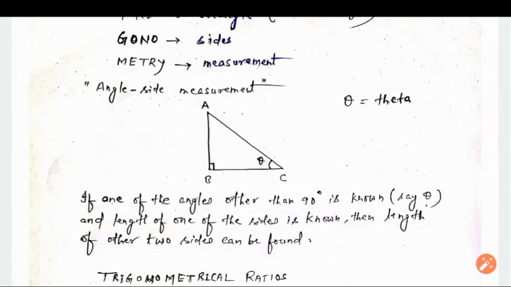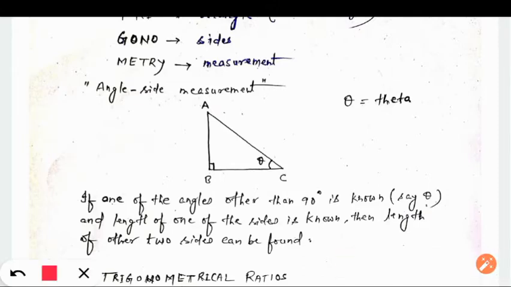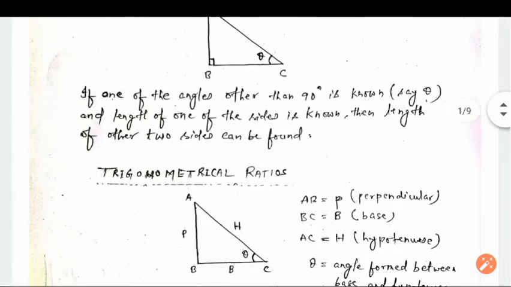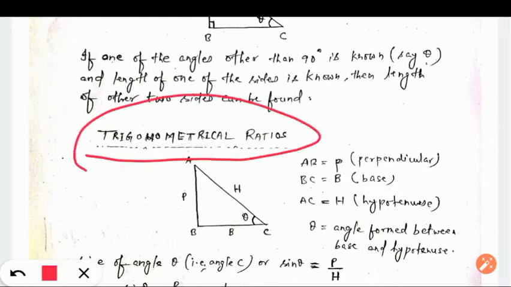So how are we going to find that? We are basically doing angle side measurement. In order to know trigonometry in a proper and sound manner, you need to know about trigonometrical ratios, very important trigonometrical ratios.